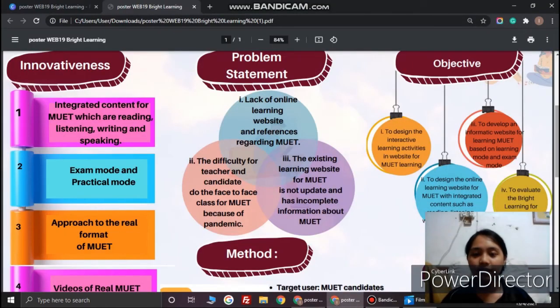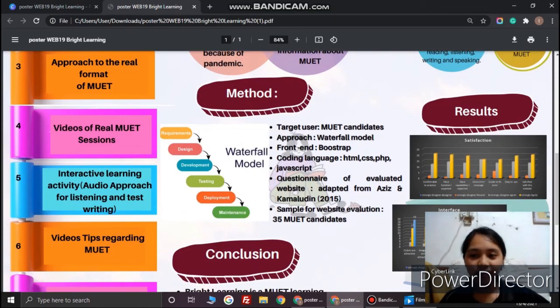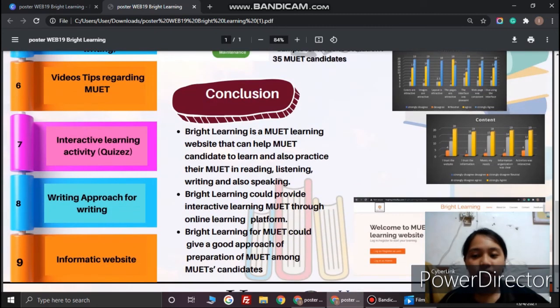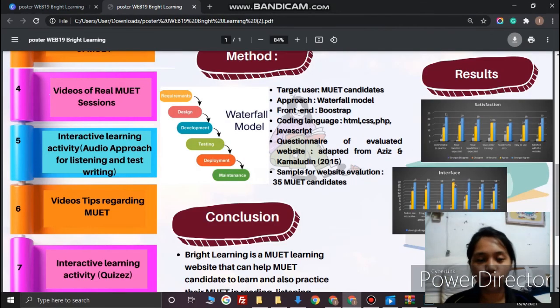So the innovativeness done by Bright Learning is integrated content for MUET, which are reading, listening, writing, and speaking. Second, exam mode and practical mode is provided. Approach to the real format of MUET, videos of real MUET sections, interactive learning activities like audio approach for listening and test writing, video tips regarding MUET, interactive learning activities such as quizzes, writing approach for writing, and lastly is informative website. Here, as you can see in the poster, is show the result.